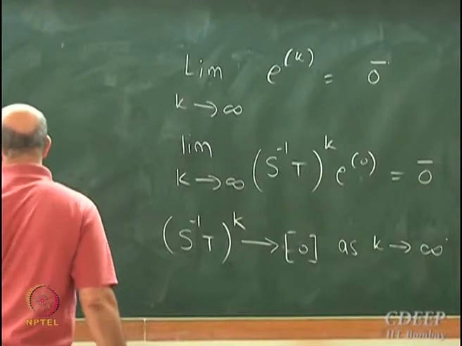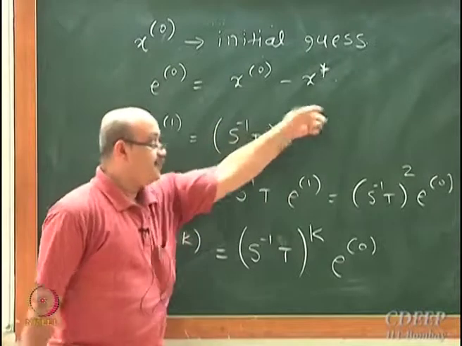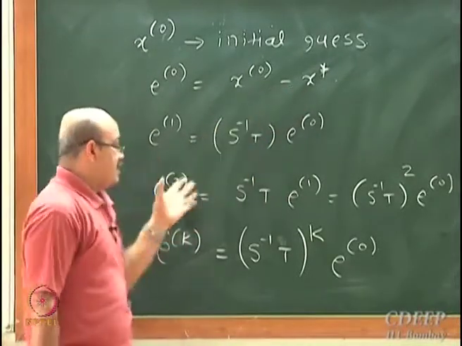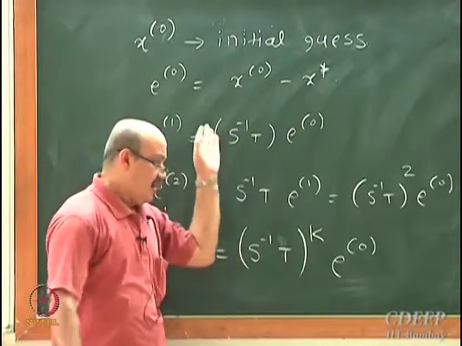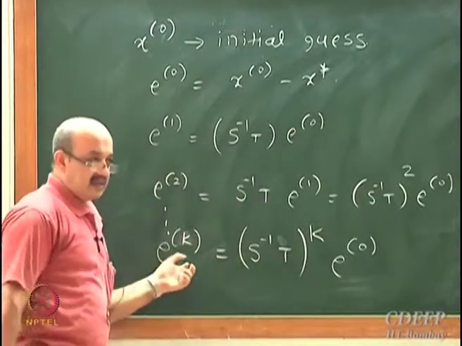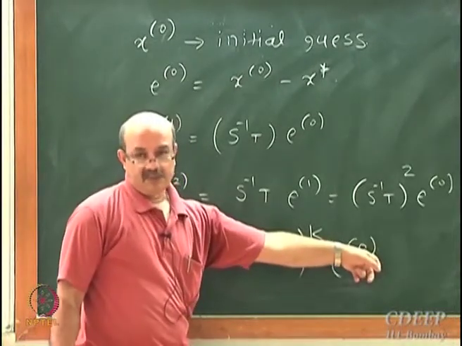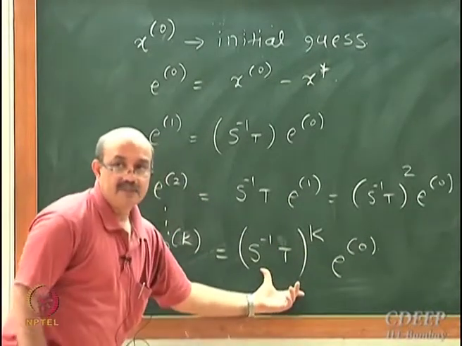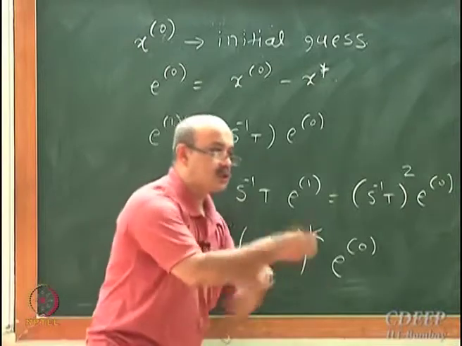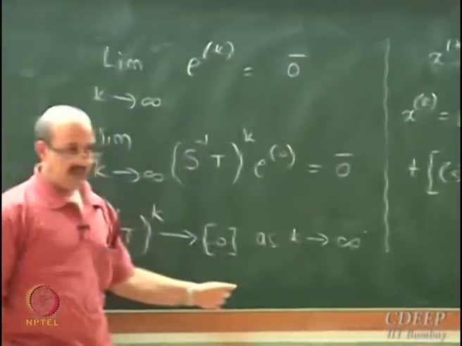See, here I started with the argument that, look here, error should be defined like this. Then there is a difference equation that governs the error. If I apply the difference equation, I will get that error at time k will be S inverse T raised to k times error at time 0. Error will go to 0 provided this matrix goes closer and closer to the null matrix. That's my next argument.